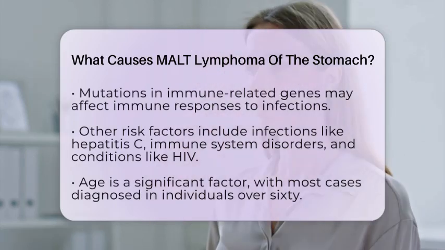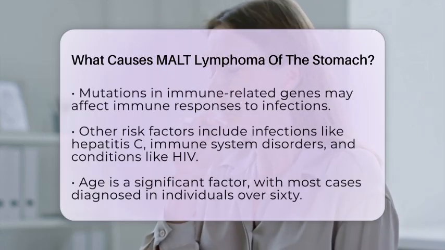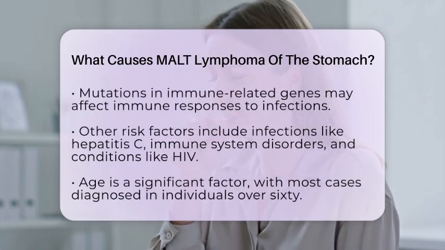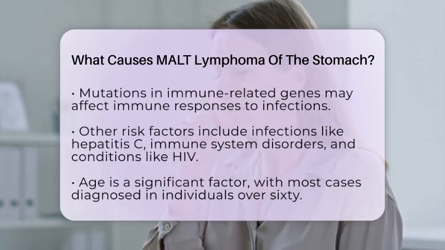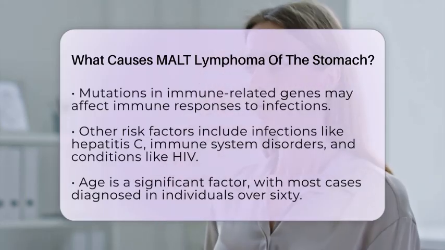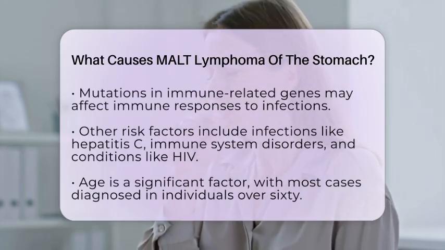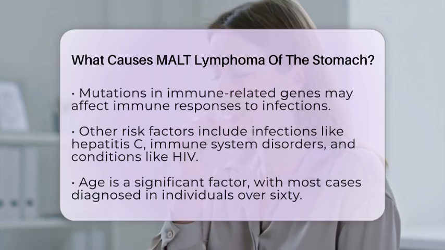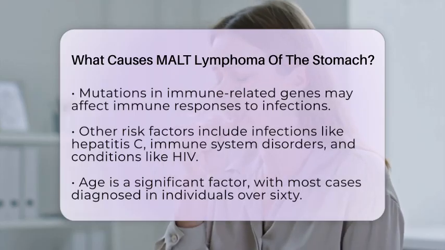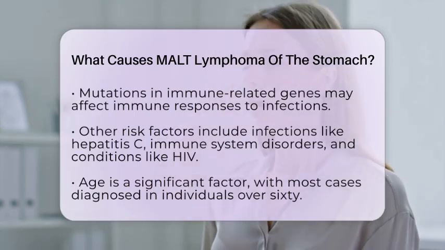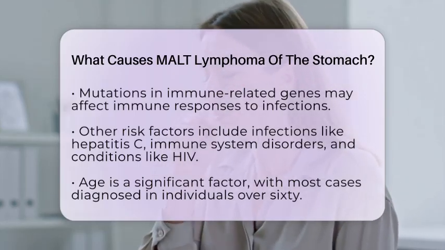Other risk factors, although less common, can contribute to the development of MALT lymphoma. For instance, infections like the hepatitis C virus, immune system disorders, and conditions that suppress the immune system, such as HIV, can increase the risk. Age is another factor, as most cases are diagnosed in individuals over the age of 60.